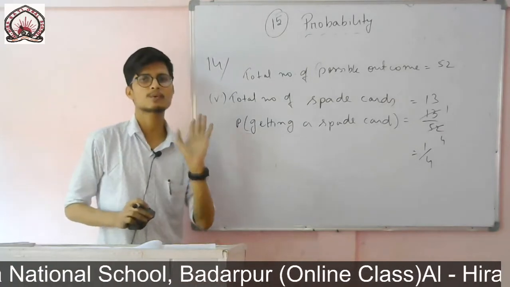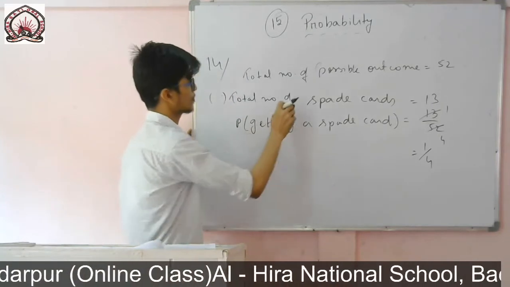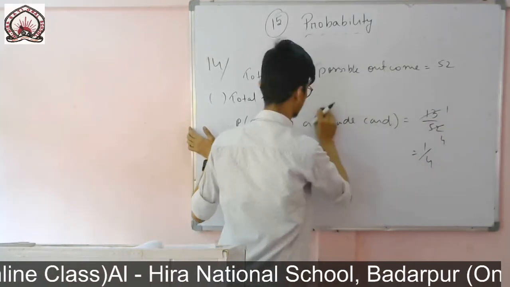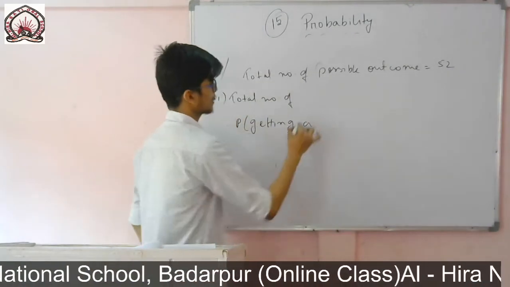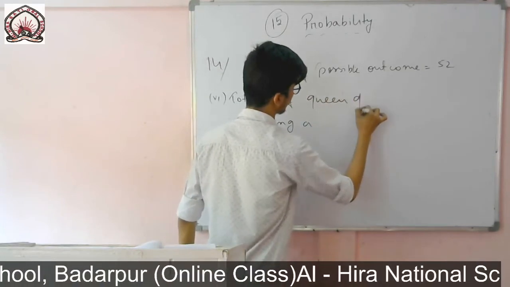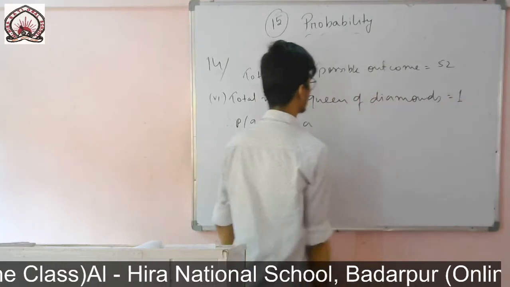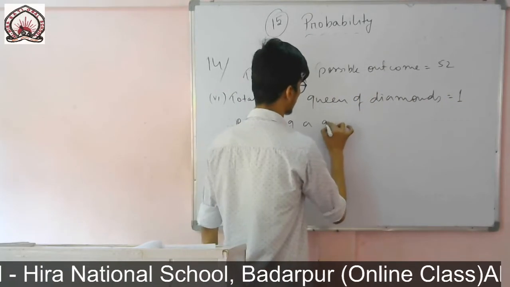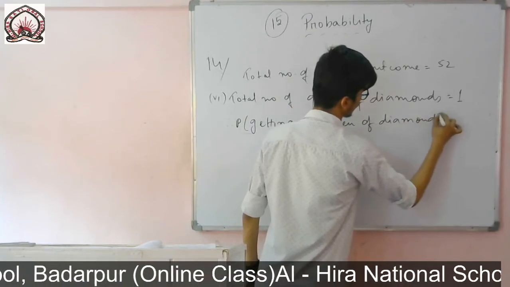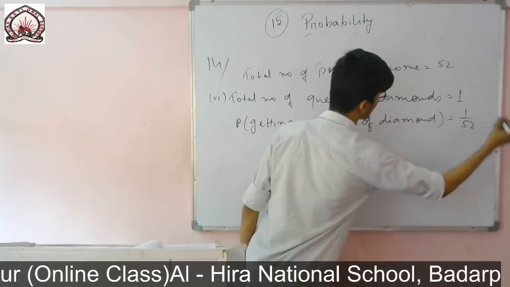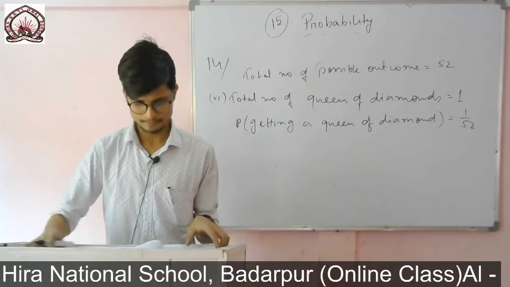Only one queen is there in diamonds, so it will be 1. So the total number of queen of diamonds is 1. The probability of getting a queen of diamond is equal to 1 by 52. Probability of getting a queen of diamond is equal to 1 by 52.